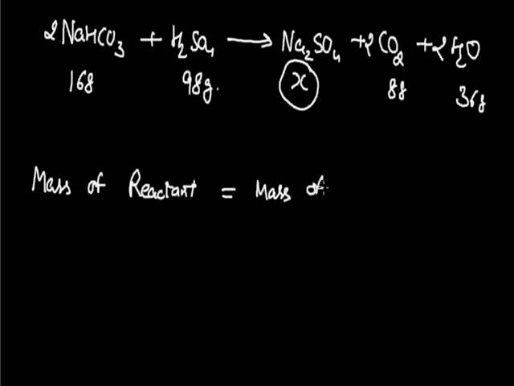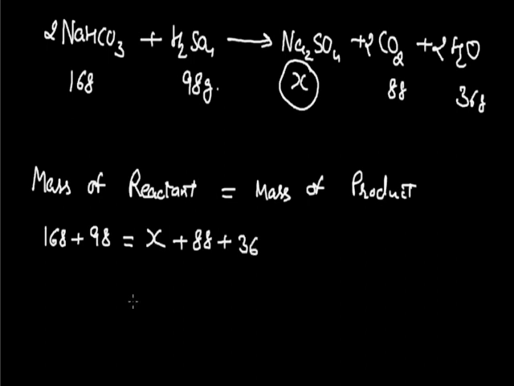Then if I apply this relation for this equation, I find that the mass of reactant is 168 gram plus 98 gram. Now it should be equal to the mass of product, that is the mass of Na2SO4, which is unknown, so I have taken it as X, plus the mass of carbon dioxide, 88 gram, plus the mass of water, that is 36 gram.